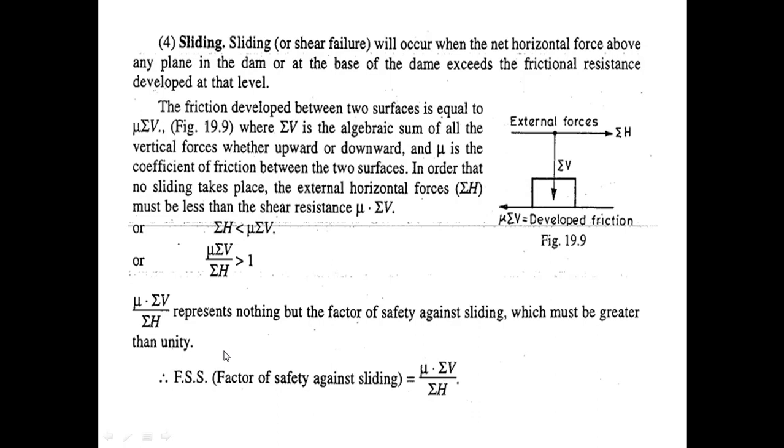The factor of safety against sliding is equal to μΣV divided by ΣH, and this value must be greater than unity.